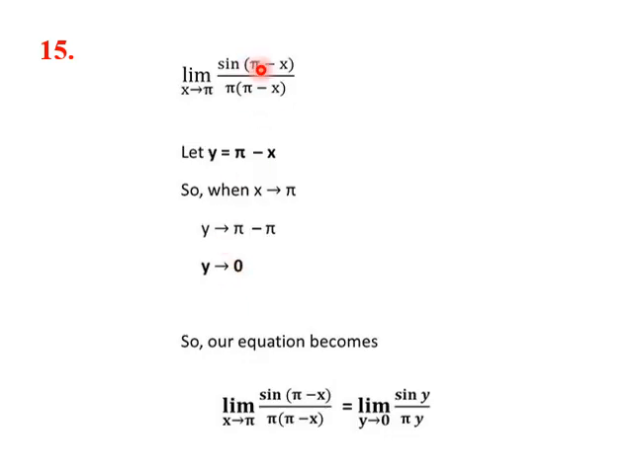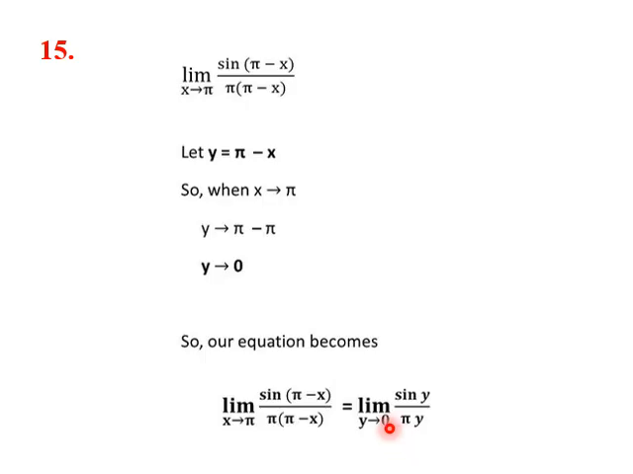First we put y equal to pi minus x. And when x tends towards pi, we put x equal to pi here, so y will tend towards 0. This pi minus pi will be 0. So we put sin y, and this will be pi y. And the limit also will be y tending towards 0. Whenever we are making a substitution, the limit also should change in that variable.